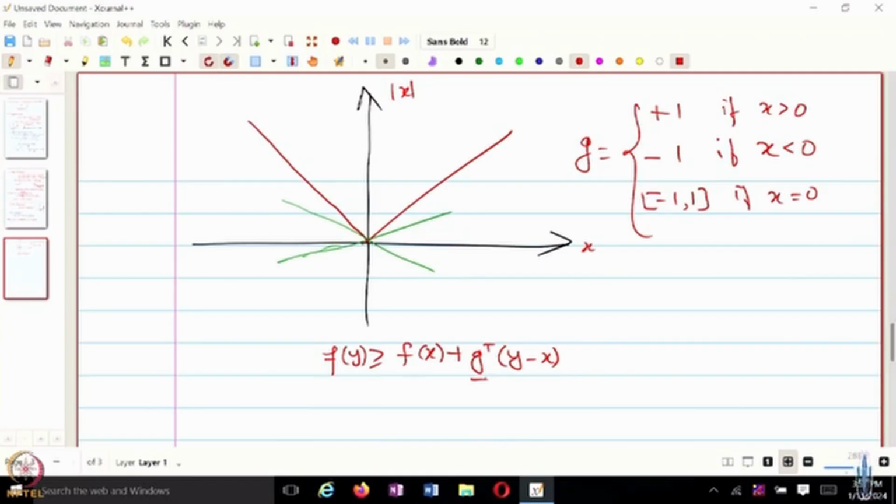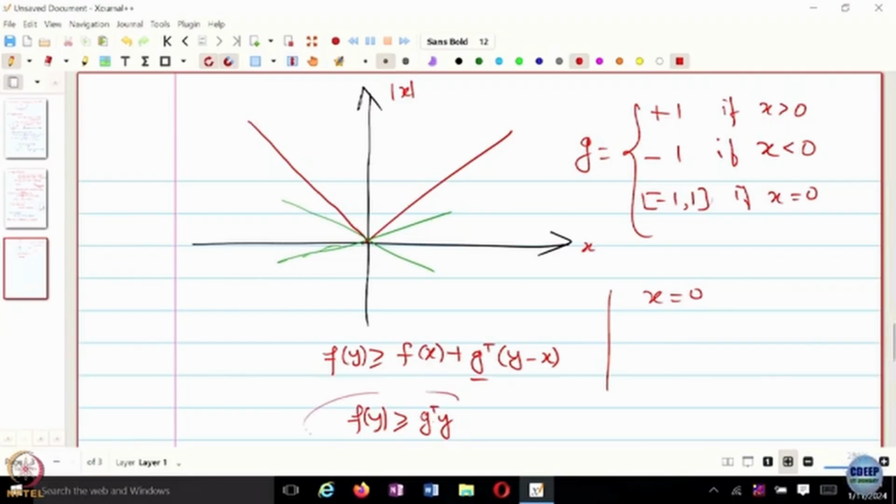And just to verify this for x equal to 0: f(y) is greater than or equal to f(0), which is simply 0, plus g transpose y, right. In this case, g is just a scalar, and as long as y is positive, if I choose g to be between minus 1 and 1, then we know that this function exceeds the line for positive y and so on.